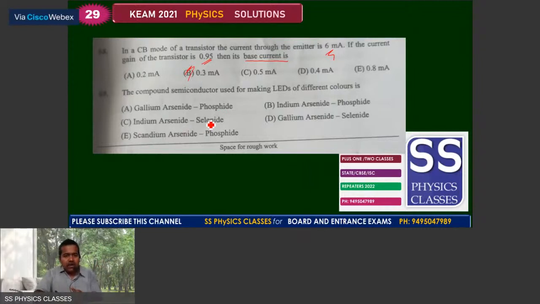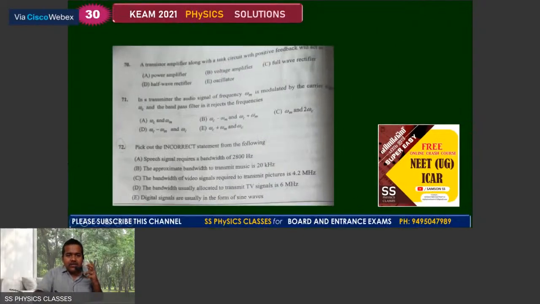The compound semiconductor making LEDs. For ordinary LEDs, remember that we will use the gallium arsenide and phosphide concept. And then number 70. A transistor amplifier along with a tank circuit with positive feedback will act as an oscillator when positive feedback comes in.